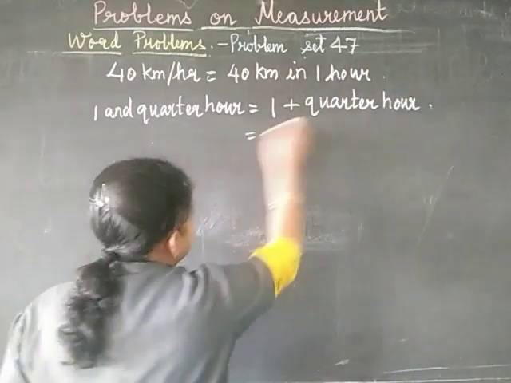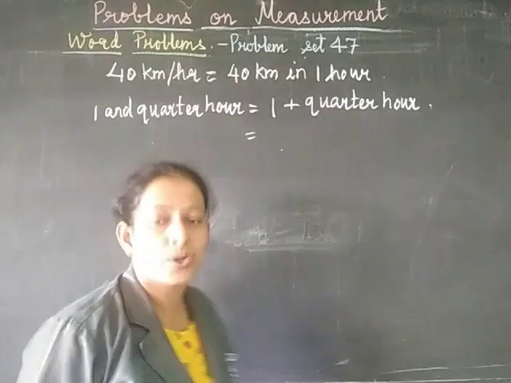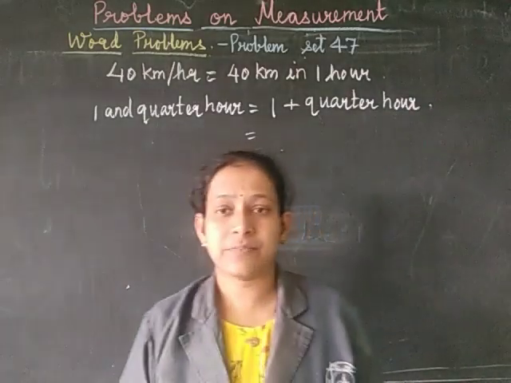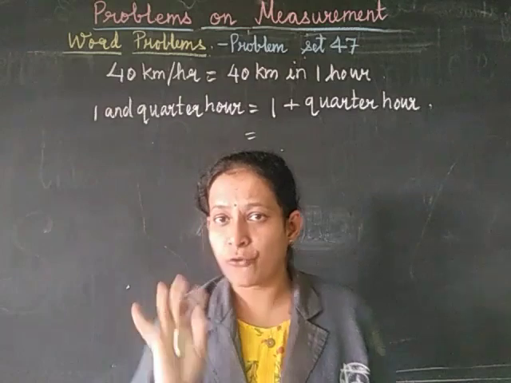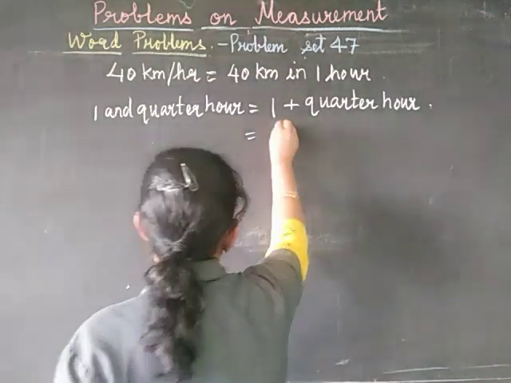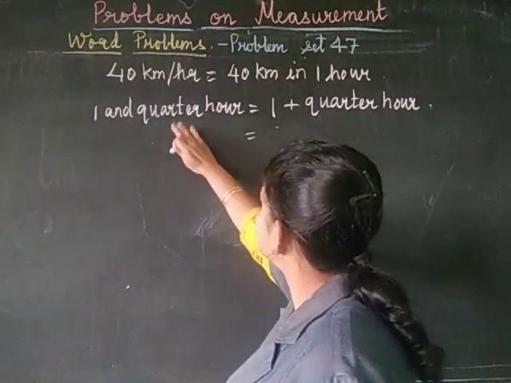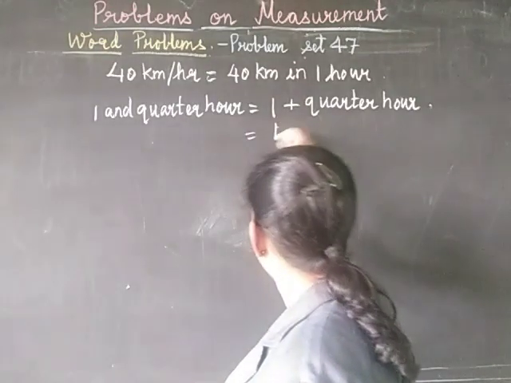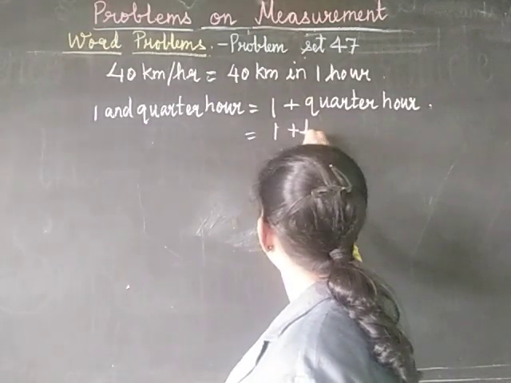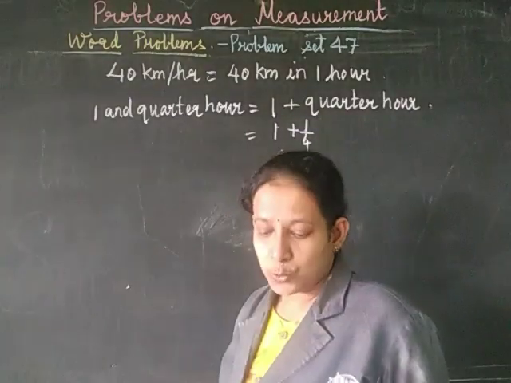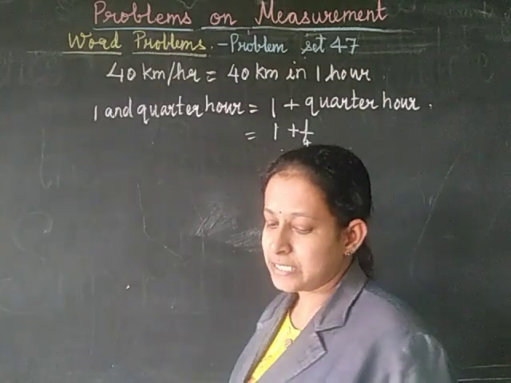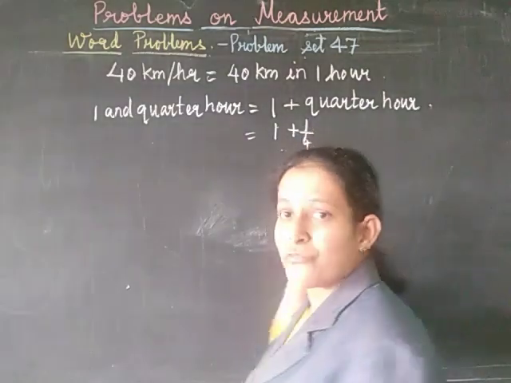Now you know that a quarter of an hour is nothing but 1 upon 4. That means 1 and a quarter hour will be 1 plus 1 upon 4, which can also be simply written as 1 and 1/4.